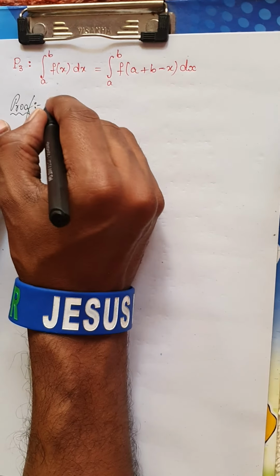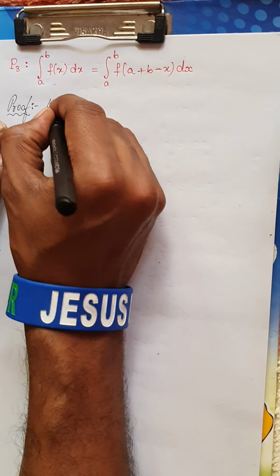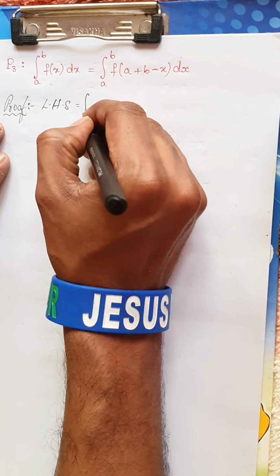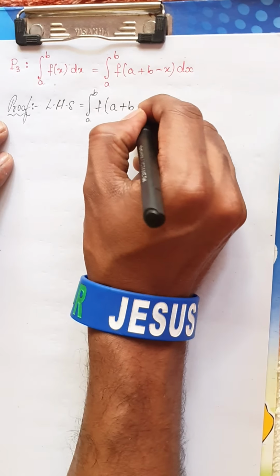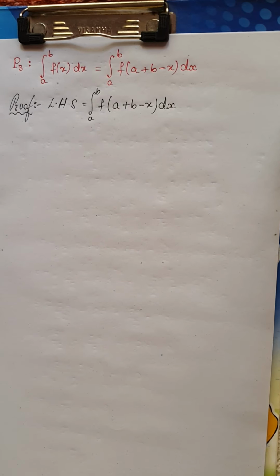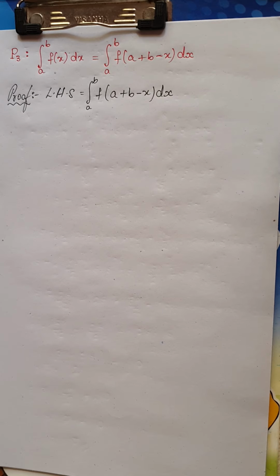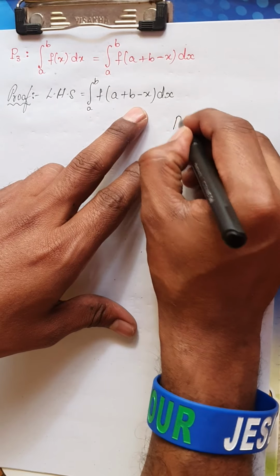Now let me consider the LHS. The LHS we have here is integral from a to b f of a plus b minus x dx. I have considered the LHS, and for this proof I am going to use the substitution method.